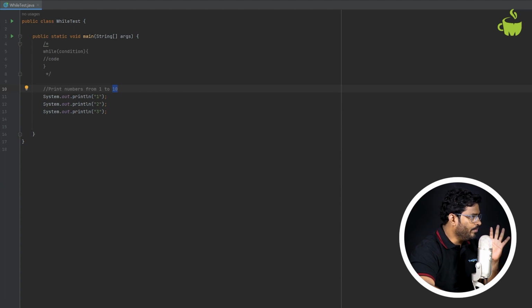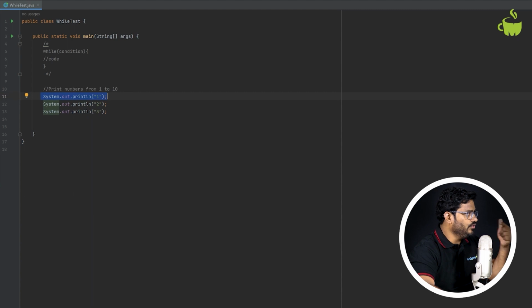Now here you are printing, which means the print statement you are executing 10 times. I want to execute this System.out.println 10 times, but 10 times it is not going to be the same data. Every time the data is different. The data will start from 1, then will be incremented, next time it will be 2, next time it will be incremented to 3, and so on.